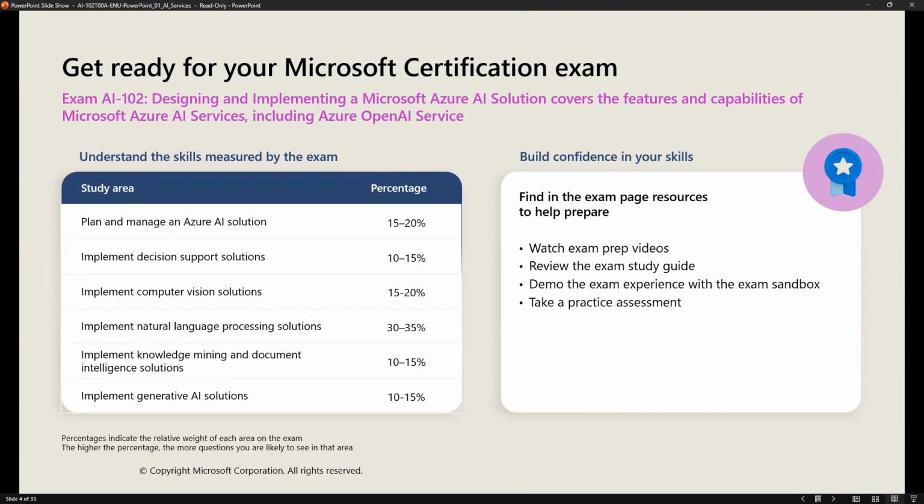So in this course exam, what are the topics we are going to learn, as well as from an exam point of view, what percentage of questions we'll get from each module. Study area: plan and manage an Azure AI solution, 15 to 20% of questions. Implement decision support solution, 10 to 15%.